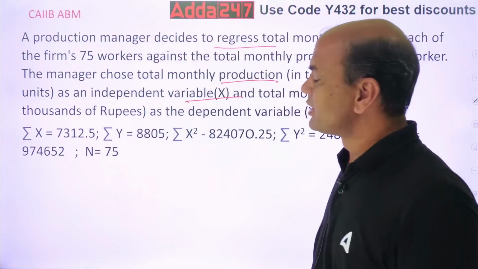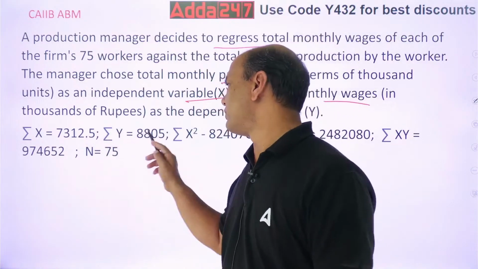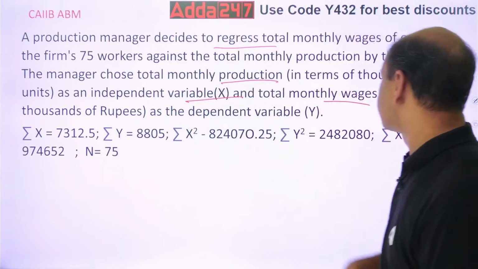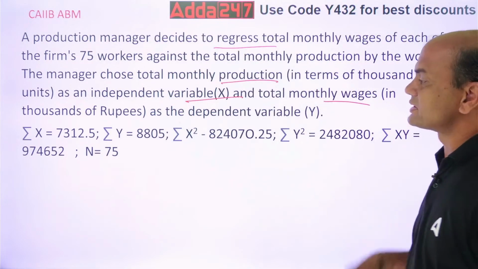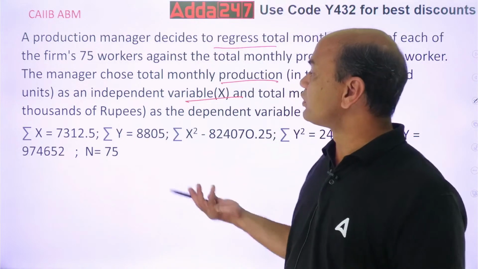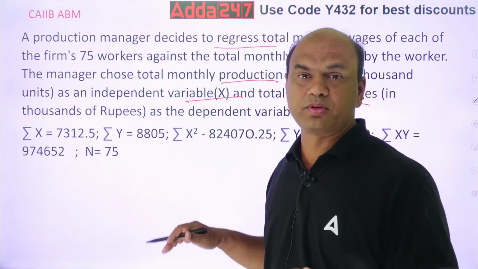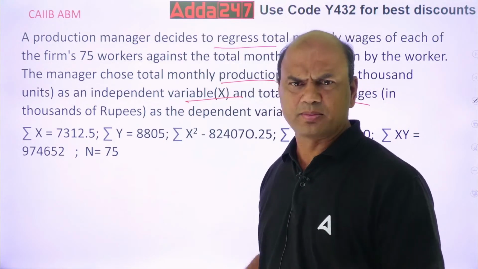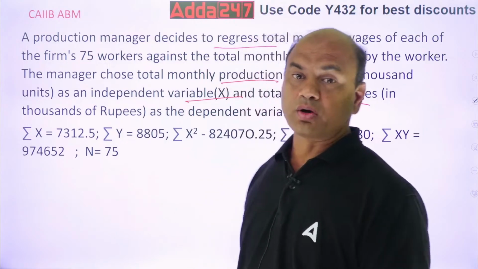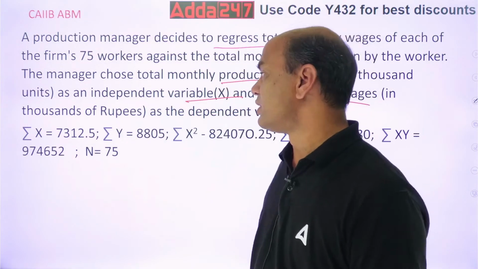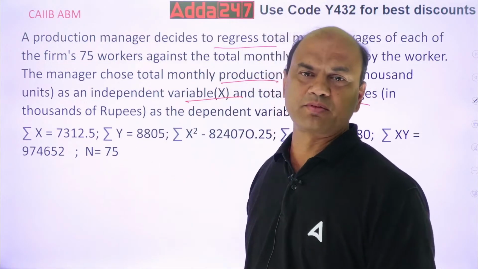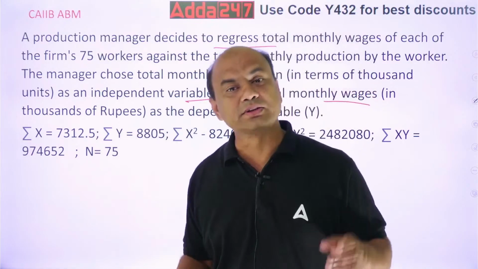Now all these elements are given. See this. Summation x is given, summation y is given, summation x square is given, summation y square is given, summation xy is given, and n is given. Now what have you to do? You have to relate this. You'll have to answer the questions. This will be the case study and 5 questions will be asked. So firstly, why is all this given? Summation X, summation Y. For that you need to first understand the formula.